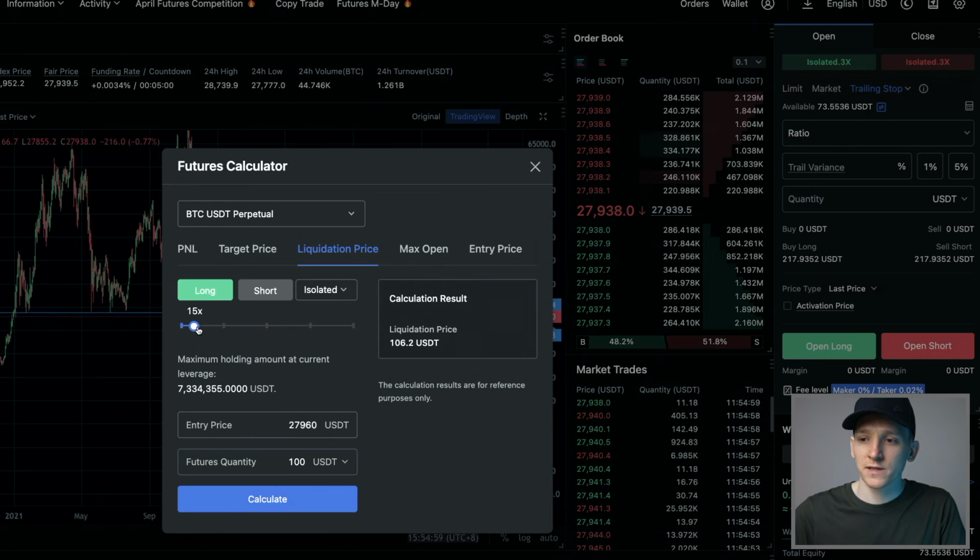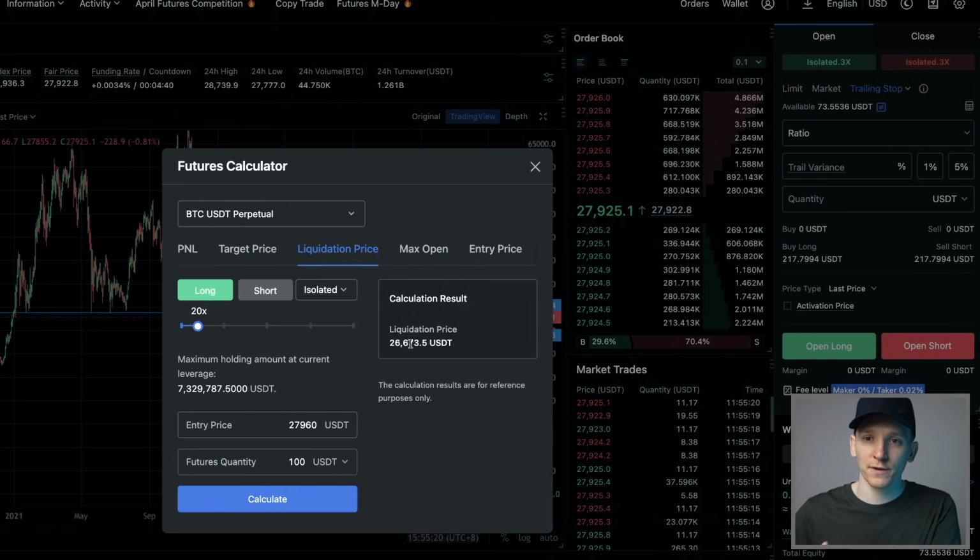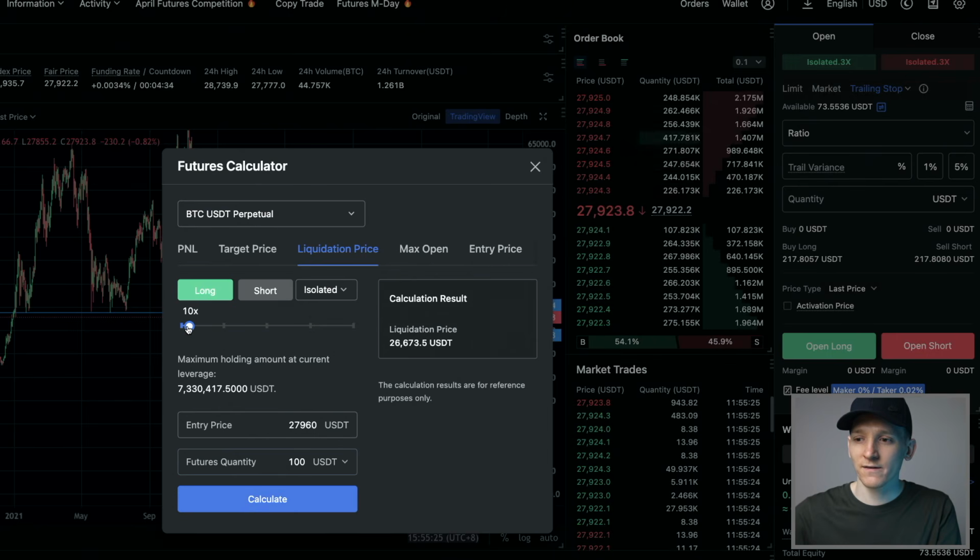Now, if I just switch this up to 20x leverage, you can see that liquidation price goes up to 26,673. If the price of Bitcoin gets to this, so it falls another $1,400, something like that, you'll be liquidated out of your position. So you need to make sure that your stop loss in your trade is above this level. And if it isn't, you're using too much leverage. So we can come down to maybe 5 or 10x. You can see that this liquidation price will get further away. So if I click calculate again, 25,000. If we use 5x, you can see the liquidation price is now 22,000, getting further away.